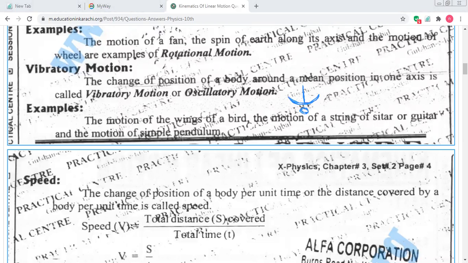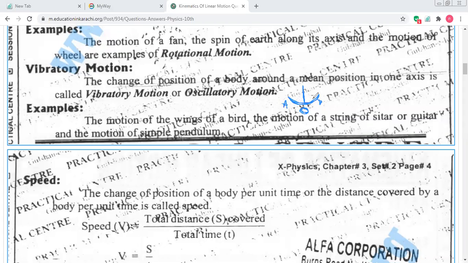When it starts to move, it goes back to point B, and then it goes forth. You can clear the concept through this diagram. It's like a pendulum, and when the pendulum starts to move, it goes back first, and then it goes forth. So back and forth motion is known as vibratory motion.